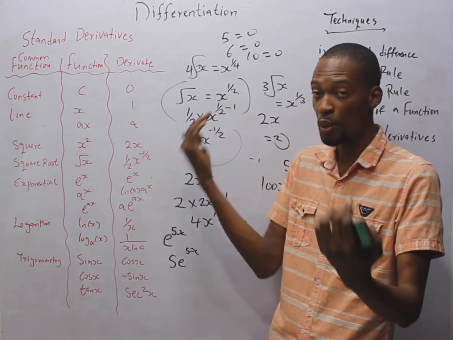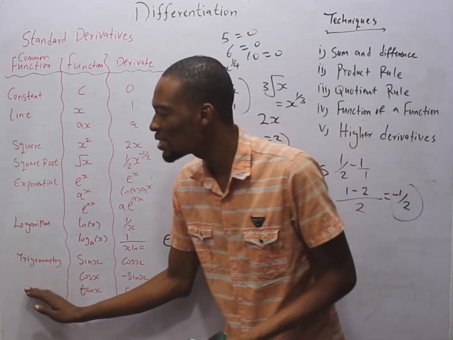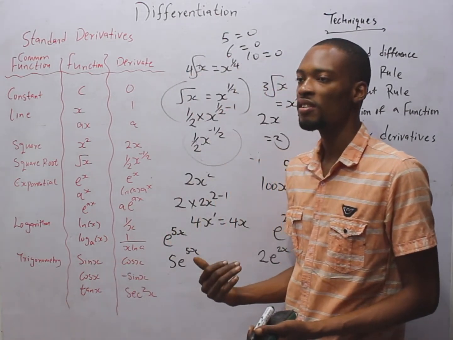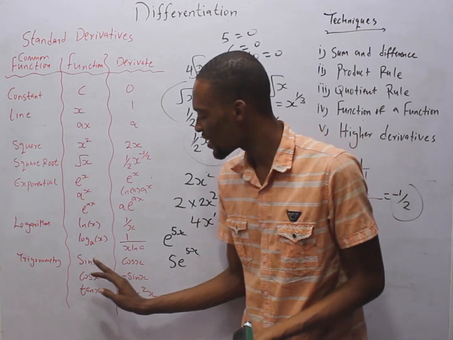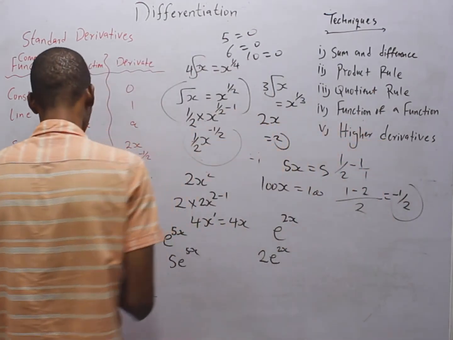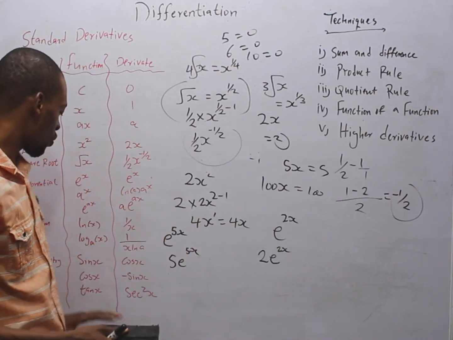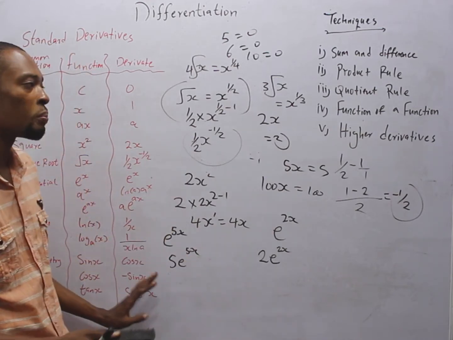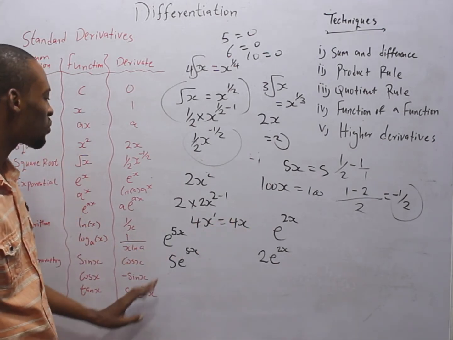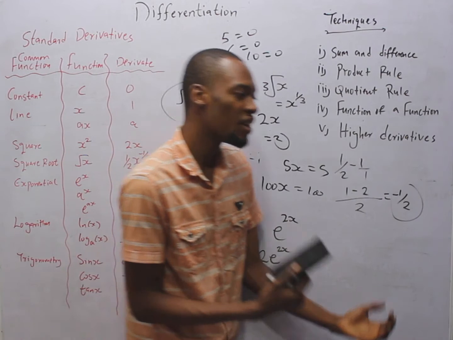These are constants, numbers. While for trigonometric functions, when you differentiate sin s, you get cos s. That is it. When you differentiate sin s, the answer is cos s. When you differentiate cos s, the answer is minus sin s. When you differentiate tan s, you get sec square s. So these are standard derivatives.